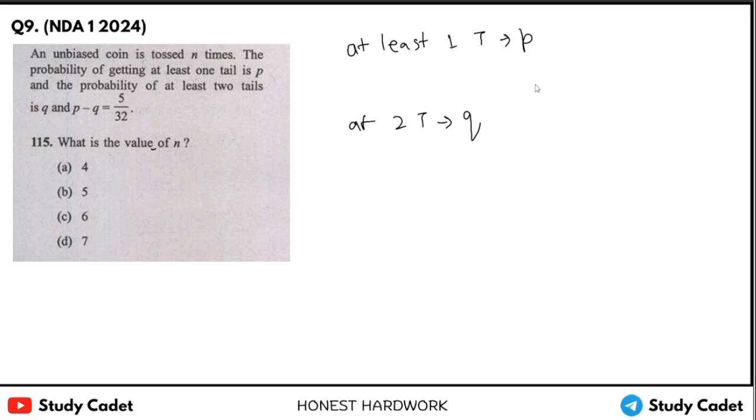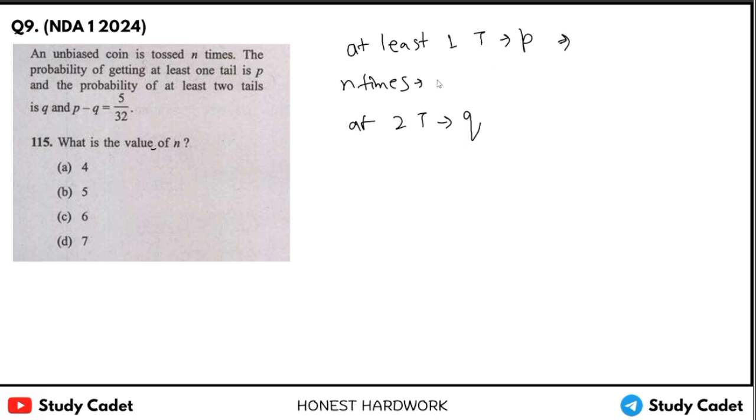If you know the binomial distribution, then it will be easy for you. Now see, at least one tail in n times tossed.